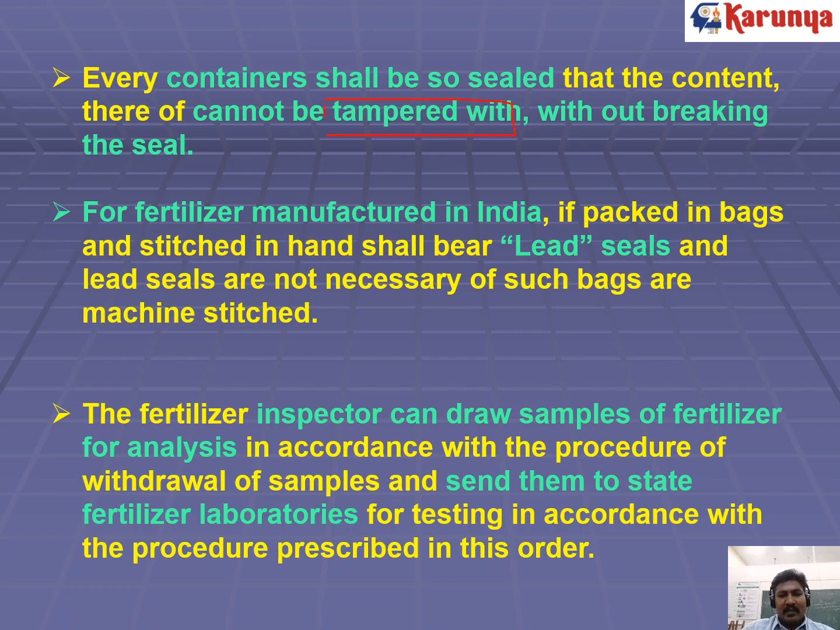And for fertilizers manufactured in India, the packed bags stitched by hand shall bear a lead seal. In the older system, this lead seal must be there, and it should be hand stitched properly. But nowadays everything is machine stitching. And the fertilizer inspector can draw samples of fertilizer for analysis anytime, and send them to the fertilizer laboratory if there is any dispute. So he can draw the fertilizer from the bag, send it to the fertilizer analytical laboratory, and get the analytical report.